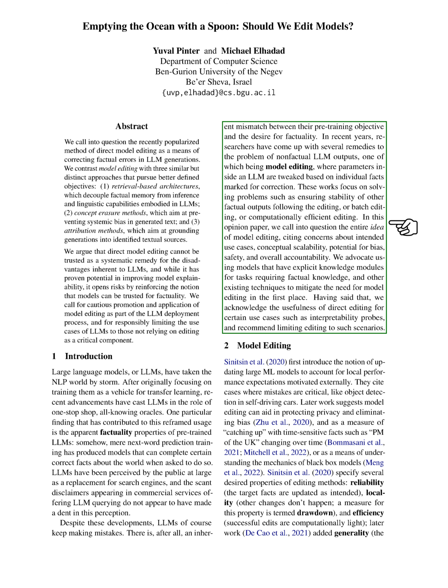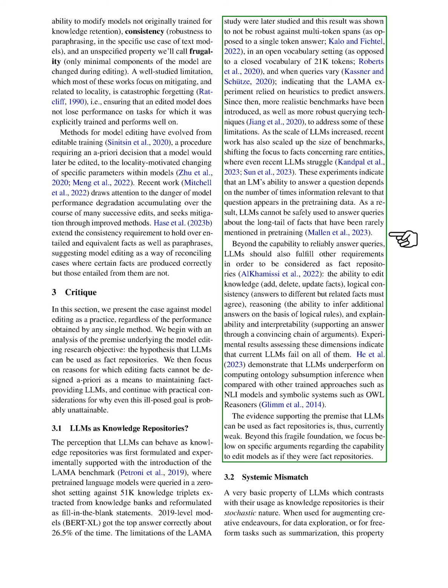The perception that LLMs can serve as knowledge repositories was first supported by the Llama benchmark. This involved querying pre-trained language models against a large number of knowledge triplets. However, this approach was found to have limitations, and more realistic benchmarks and robust querying techniques have since been introduced. Despite these advancements, LLMs still struggle with facts concerning rare entities. Their ability to answer a question depends on how often relevant information appears in the pre-training data. Therefore, they can't reliably answer queries about rarely mentioned facts.